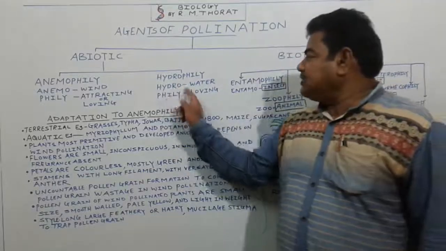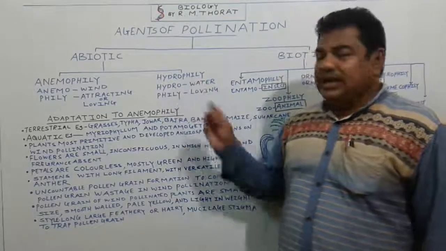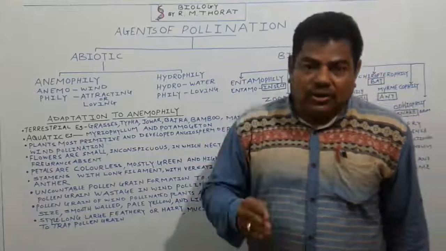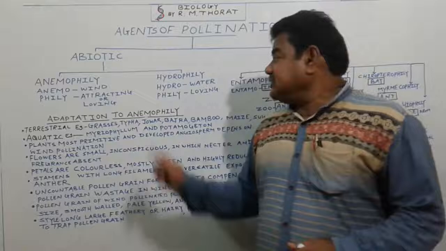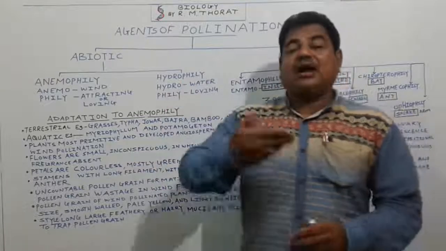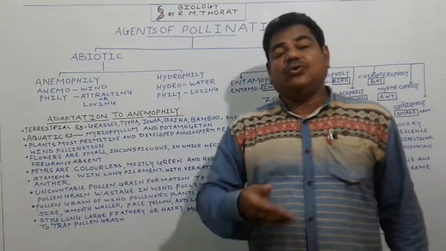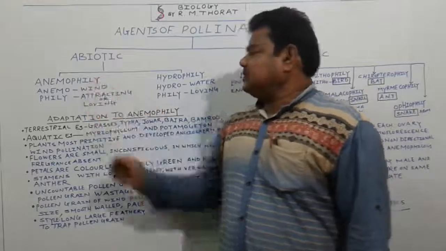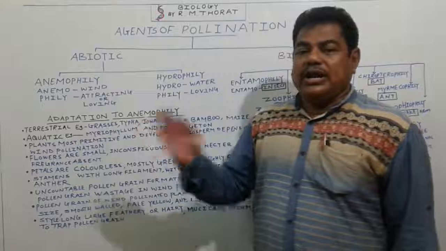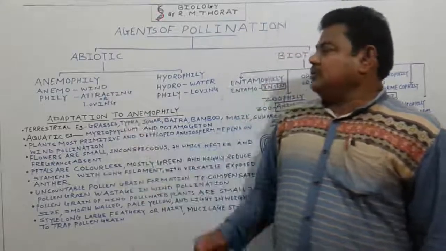Second we call it as hydrophily. Here hydro means water, means pollination which is carried out with the help of water. We call it as hydrophily, and that plant we call it as a hydrophilous plant. So there are so many plants which pollinate with the help of wind.